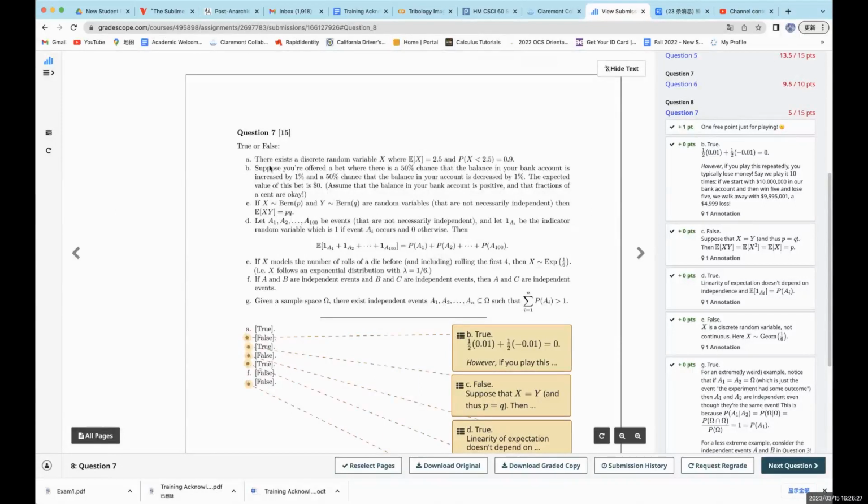For number A, there exists a discrete random variable X such that the expectation of X equals 2.5, whereas the probability of X less than 2.5 equals 0.9. So this is actually possible because we can think of some outliers which are very big, much greater than 2.5, but they are only 10% of the whole distribution.